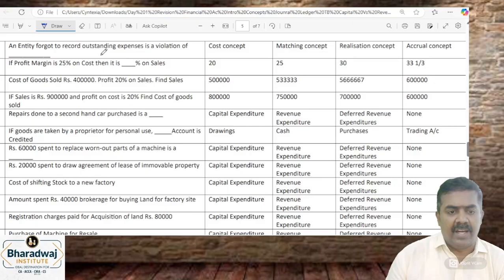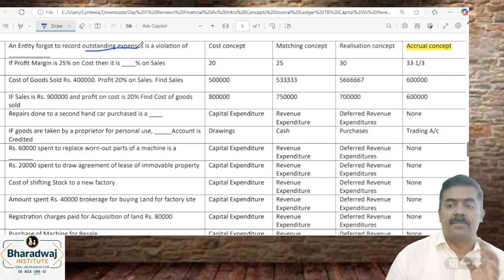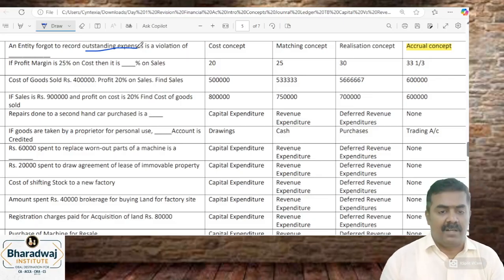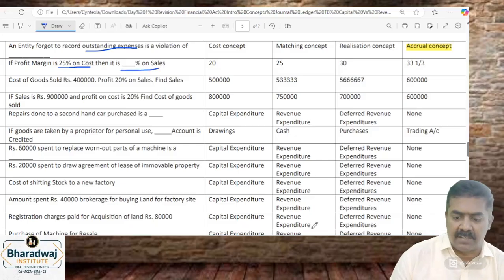Then, an entity forgot to record outstanding expenses is a violation of the accrual concept. Expenses should be recorded on an accrual basis. If you don't record that, then you are violating the accrual concept.